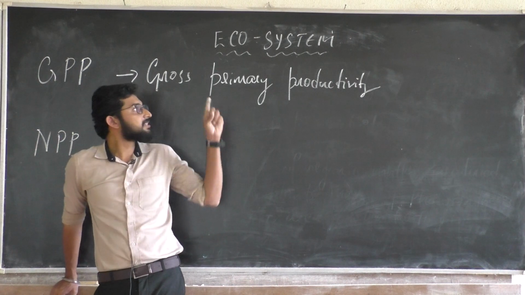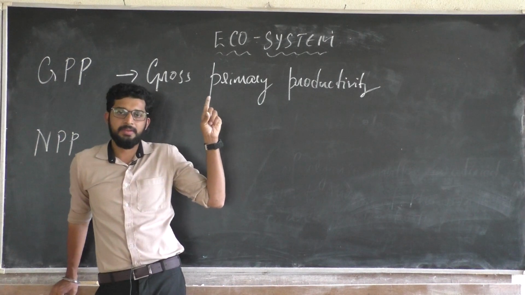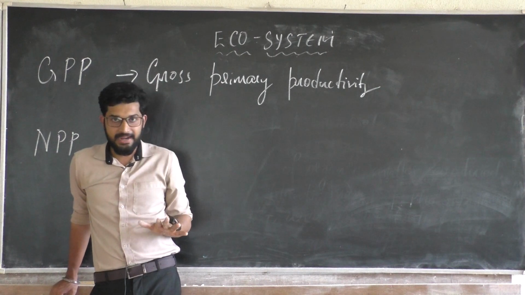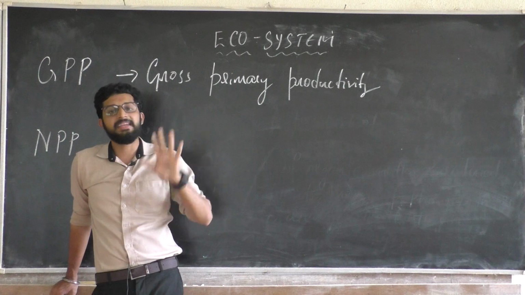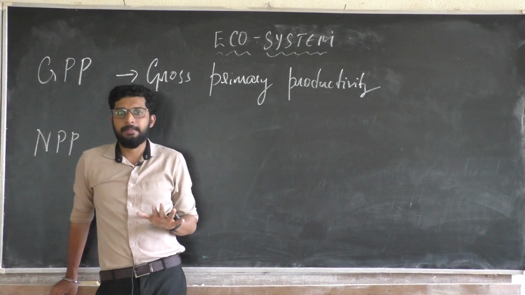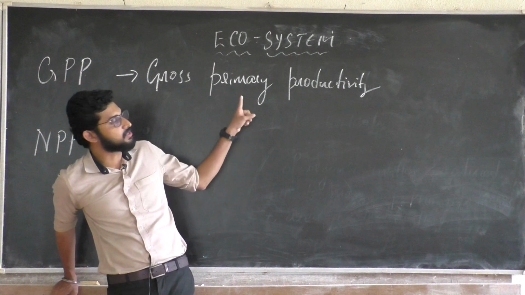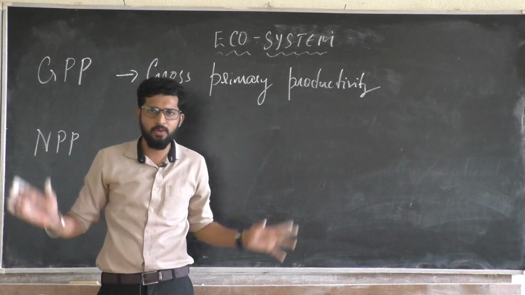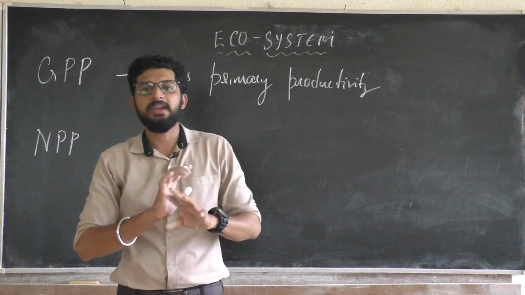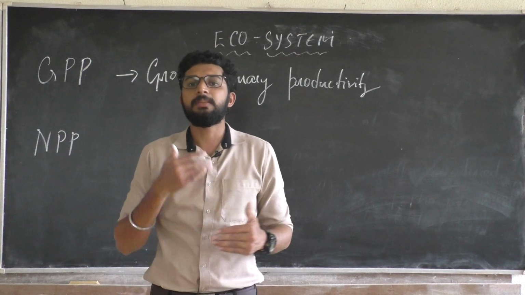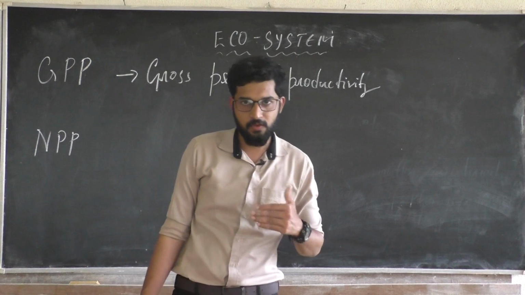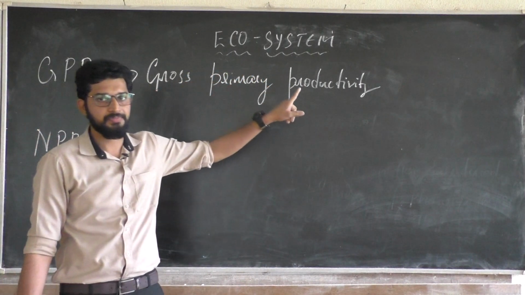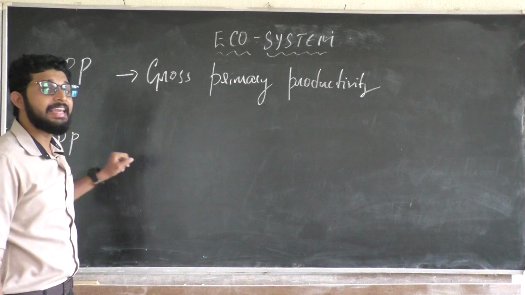Correct? That is known to be the GPP. Nothing but the amount of biomass or organic matter produced by the plants by means of photosynthesis is called GPP. However much it is, that much content prepared by the plants by means of photosynthesis is known to be the GPP, gross primary productivity. What about NPP?